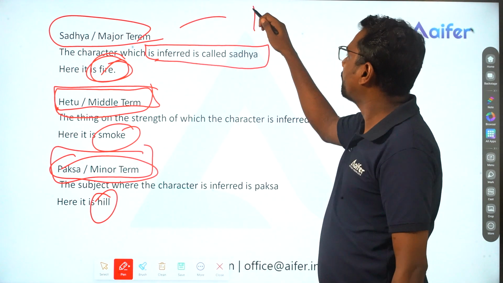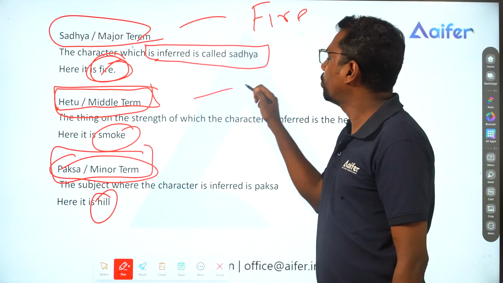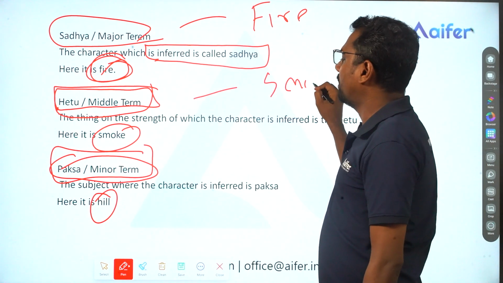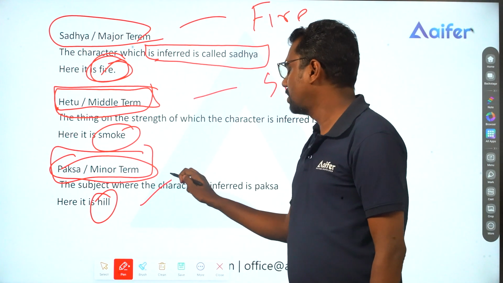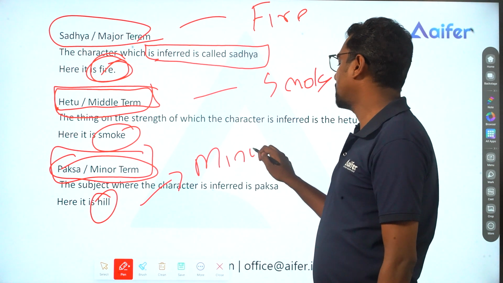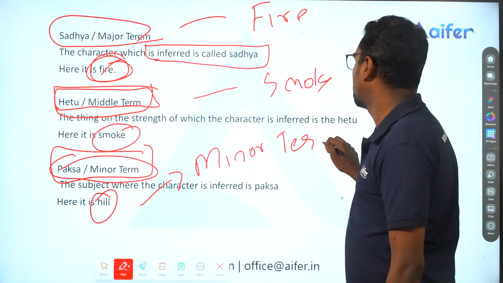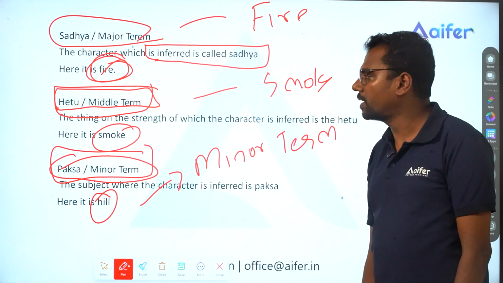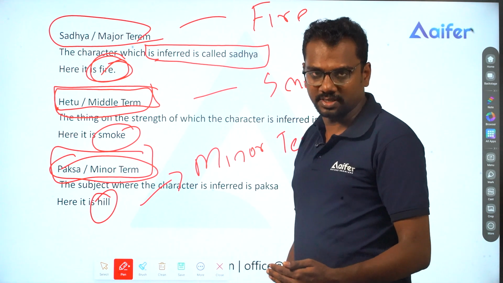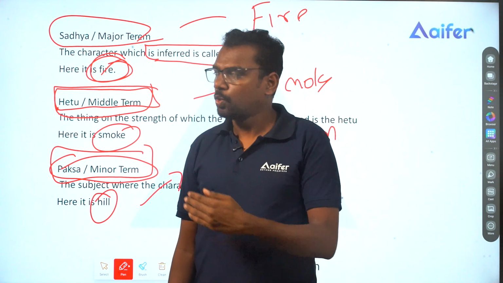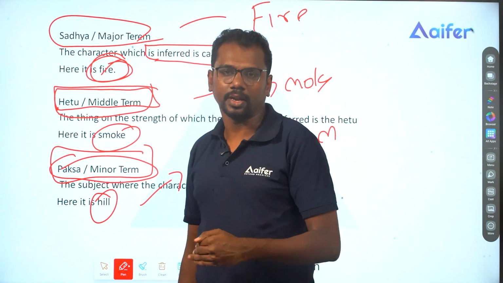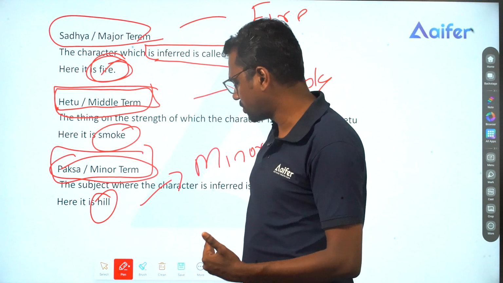So Sadhya is a fire, Hedu is a smoke, and Paksha is a minor term. So these are the three terms which come under Anumana.